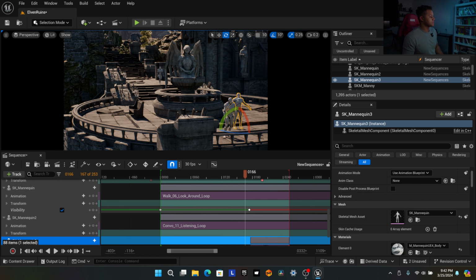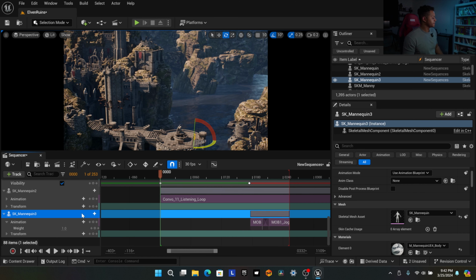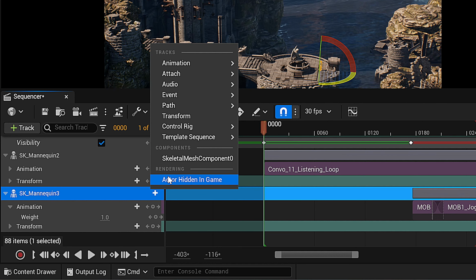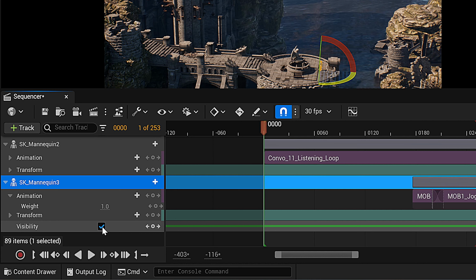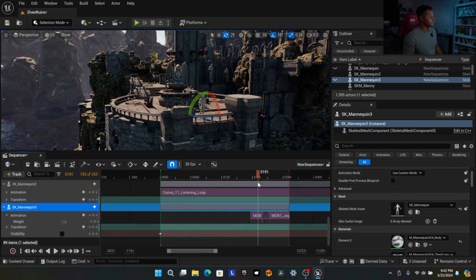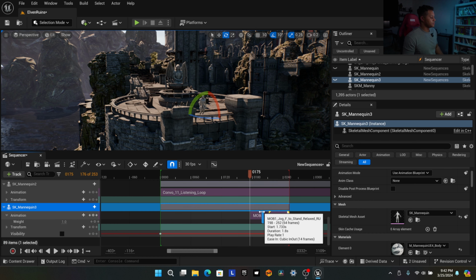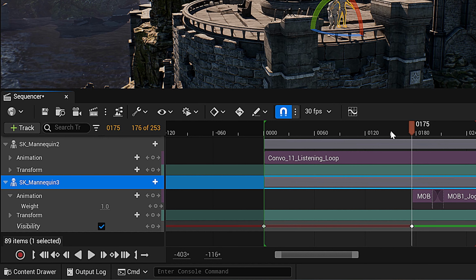And now same with this mannequin, we'll scroll down, up arrow to go to the beginning of the sequencer, hit that plus button on its main track, under rendering, actor hidden in game. And then we're going to do the opposite. We're going to uncheck visible in the beginning, hit plus to add that keyframe. And then where this camera ends, this is where we're going to add that new camera. This is where we'll want him to be visible. So now he comes into frame there.